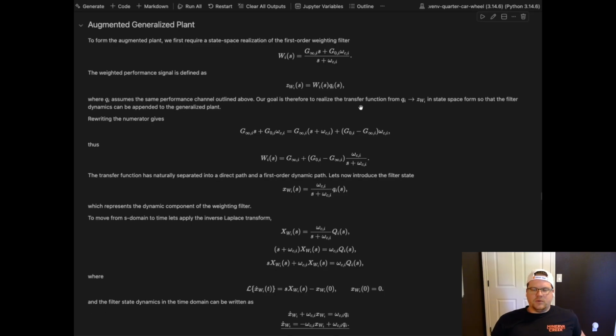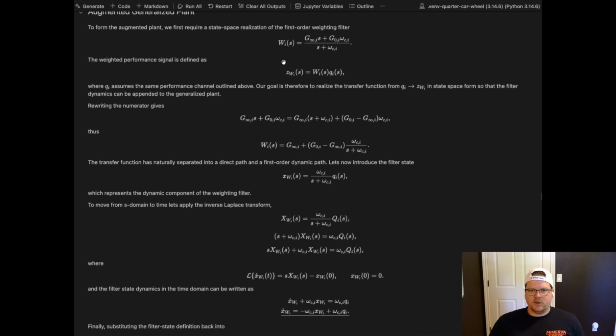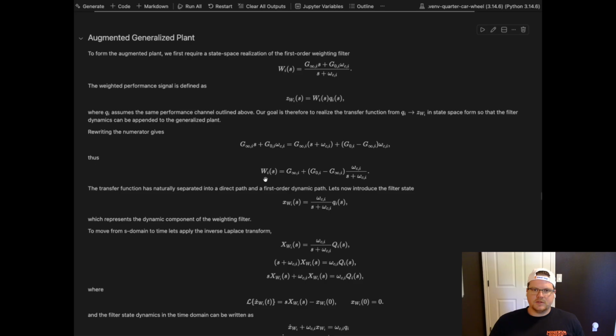And so we have the transfer function ahead, right, from the Q to the performance channel. And we want to essentially revert from transfer function to a state space design. And so what we need to do is introduce an inverse Laplace transform down here. But first we need to break out the numerator. So there's just a little bit of algebra here to get the dynamic weighting filter posed in a form such that we can isolate when we introduce a state, which will be this XWI of S.